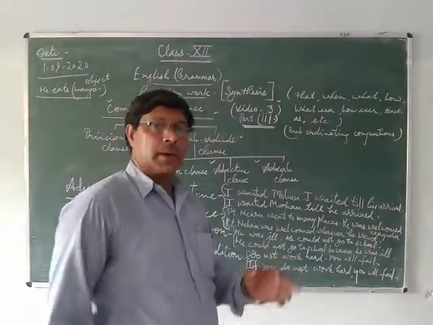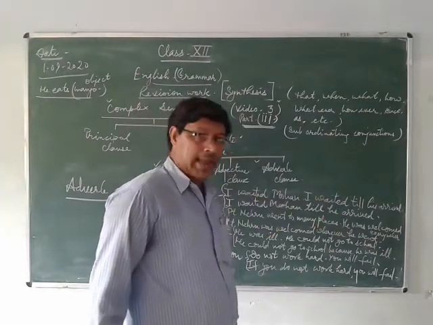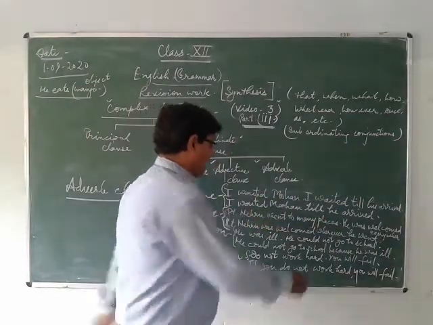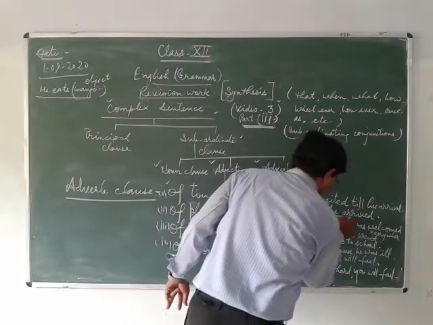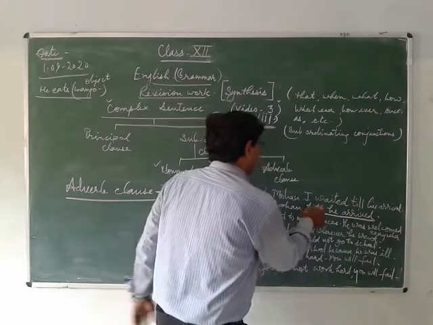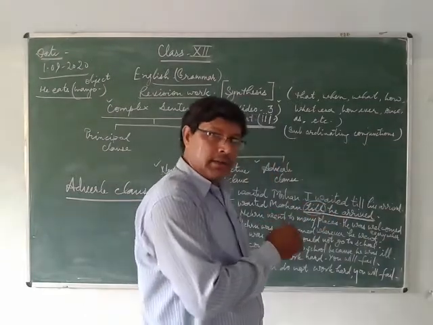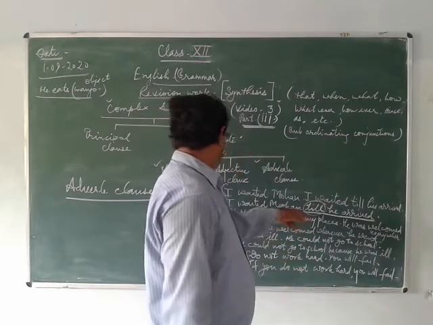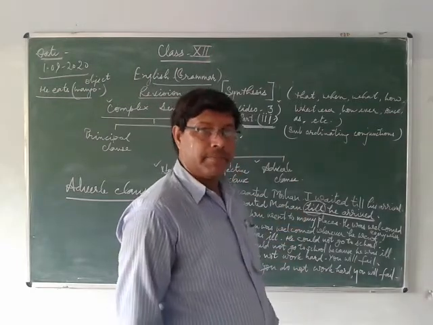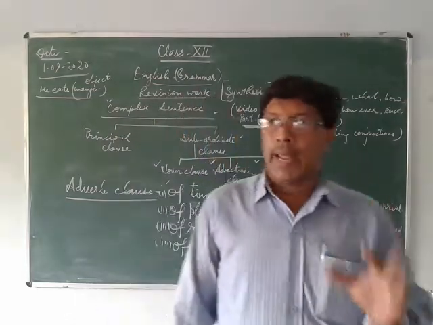I am giving you an example here. I waited for Mohan till his arrival. I waited for Mohan till he arrived. This is the subordinate clause, and this is your subordinating conjunction. Understand? This denotes time. Is that clear?